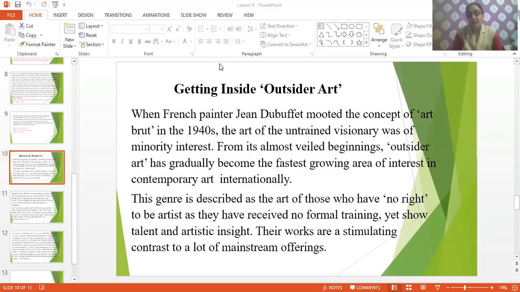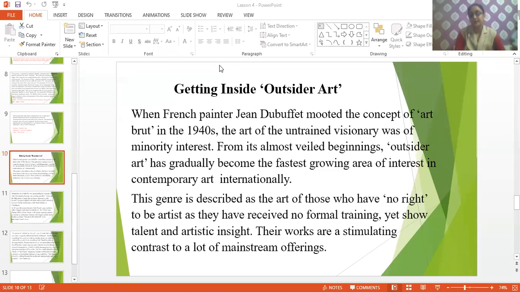Now, this genre is described as the art of those who have no right to be an artist, as they have received no formal training, yet show talent and artistic insight. Now what is there, children? I told you that art brut or outsider art is done by artists who had no formal training, but yet they are able to show their artistic talent. The work done by these outsider artists is completely different.